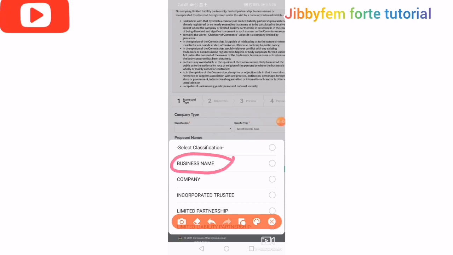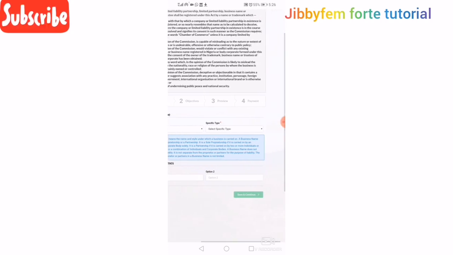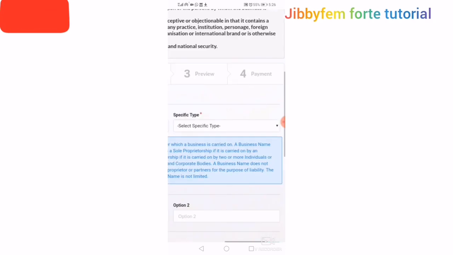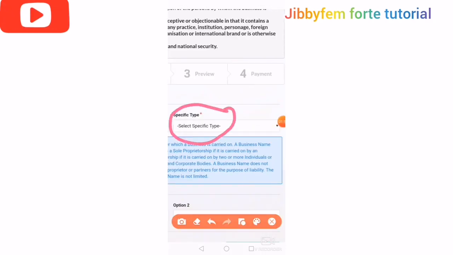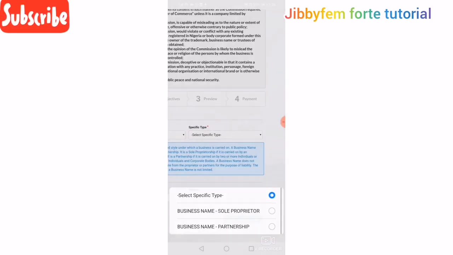We have so many, you can see we have so many options. You are just registering your business name, so you are going to click this particular one, business name. So I'm going to click, and then that is actually that. I'm going to go to this specific type. I'm sure you can see it. I'm going to go to specific type. You can see what I have here. So I'm going to also click that.